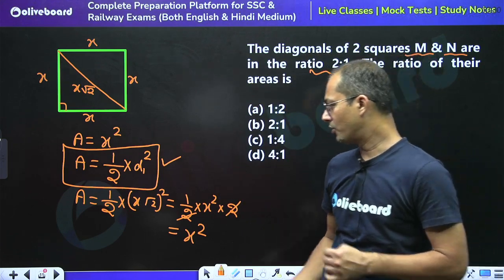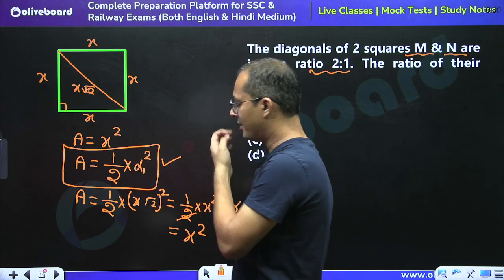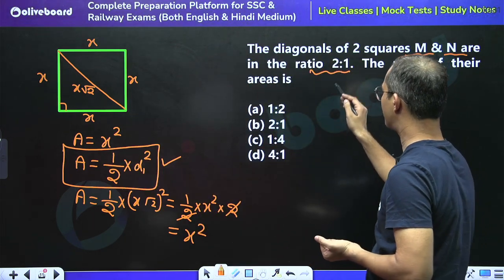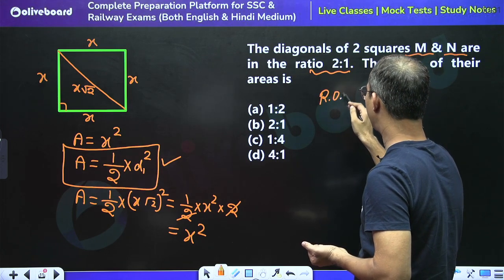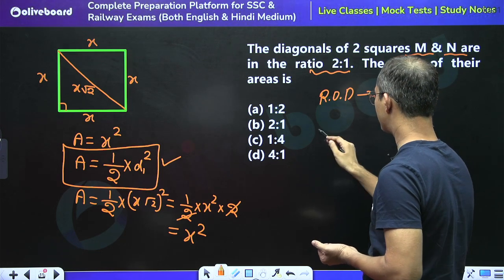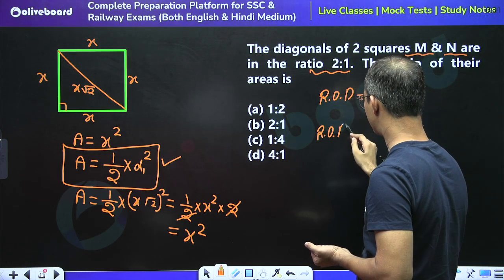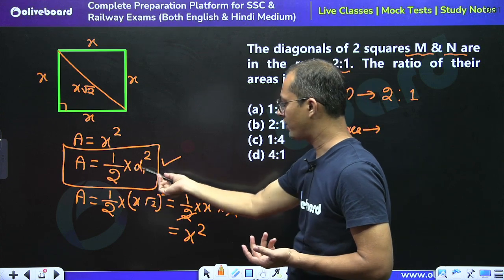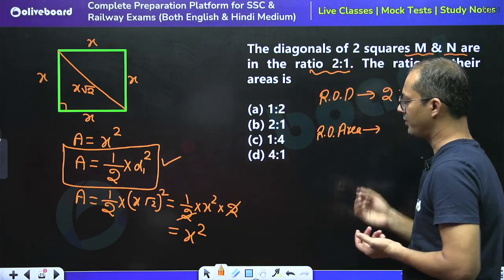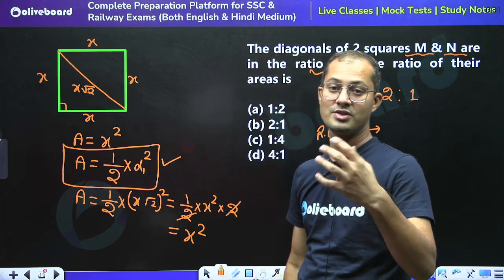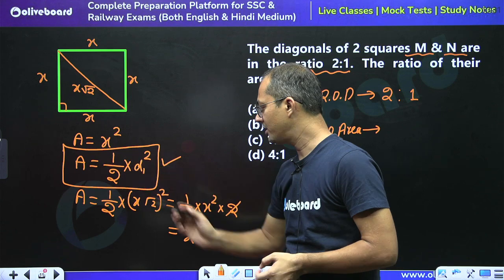If a student knows this fact or this formula, they can directly say that if the diagonals are in this ratio, if the ratio of the diagonals of two squares is 2:1, then the ratio of their areas will always be equal to the square of their units. When we calculate the ratio, we ignore the constant part. We always ignore the constant part.